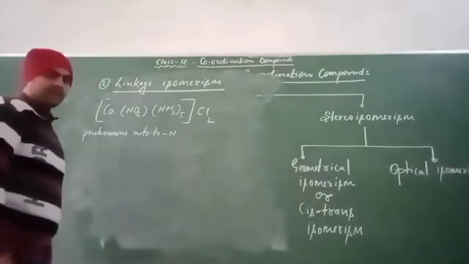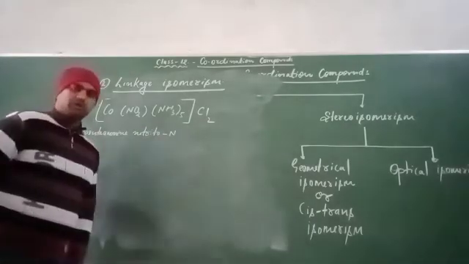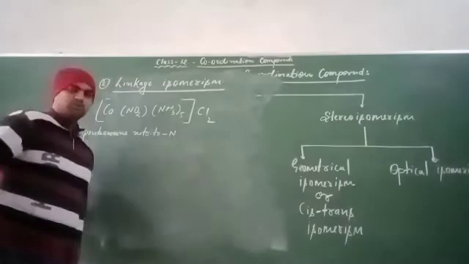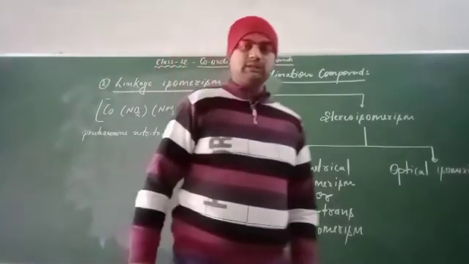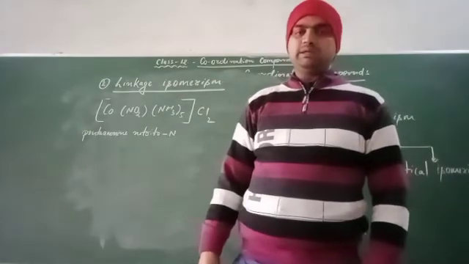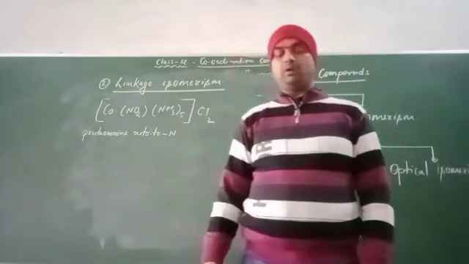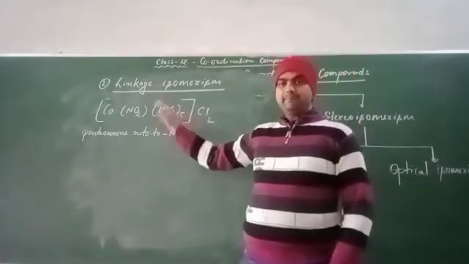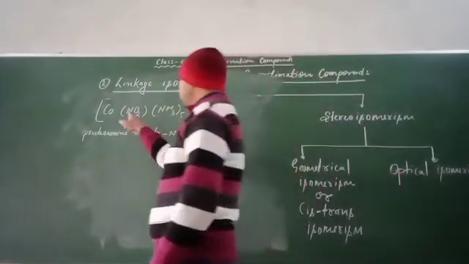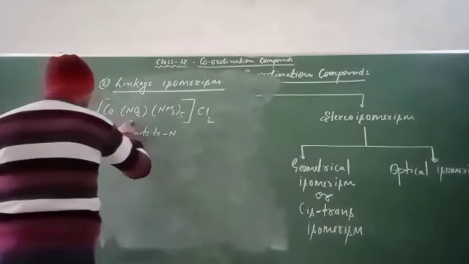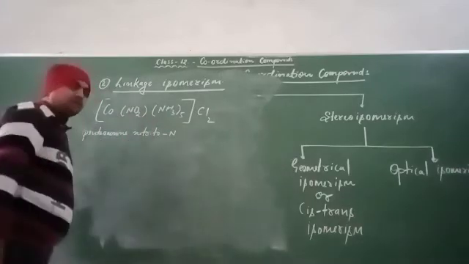Why is this N used? Because in nitrite there are two donor atoms present, and the nitrite ion is an example of an ambidentate ligand. In the case of NO2, the donor atom is nitrogen.